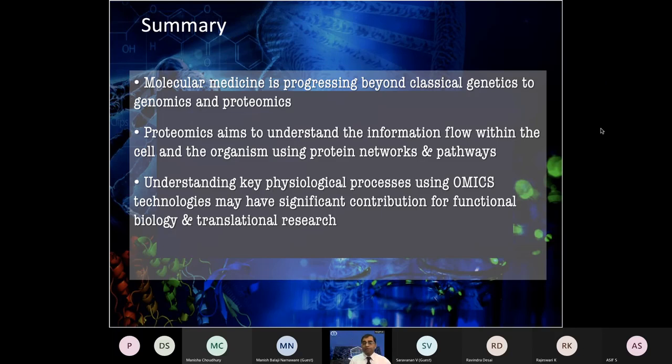Therefore, tomorrow we have invited Professor Graham Ball, who is going to take some of these key pathways and networks which we are identifying, and show how to make predictions for those based on artificial intelligence and machine learning. He will give you more insight in his session tomorrow.